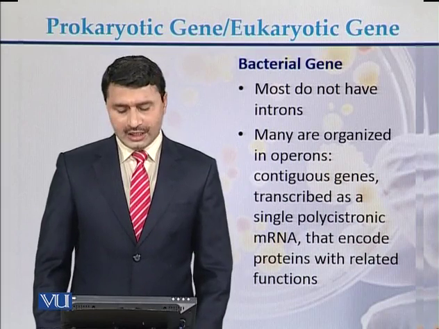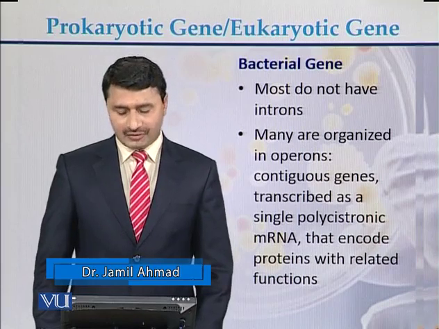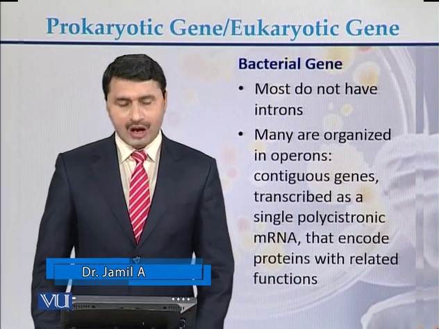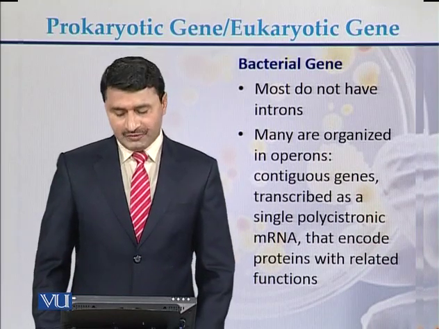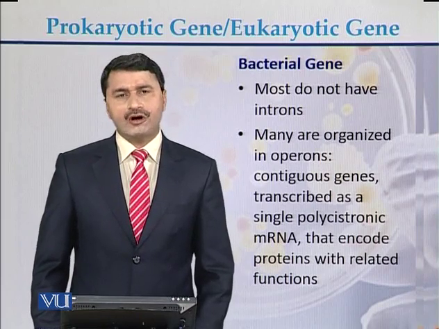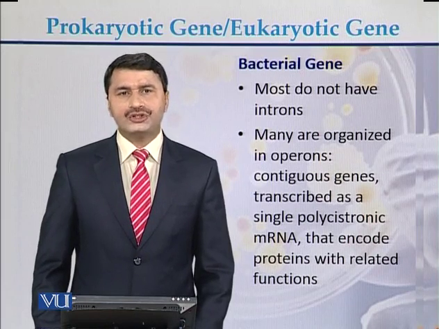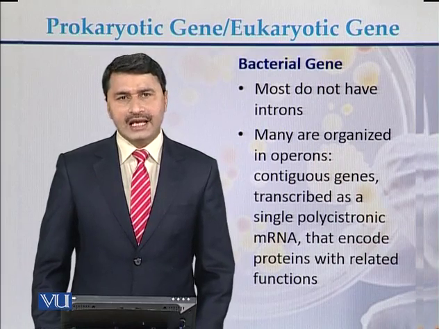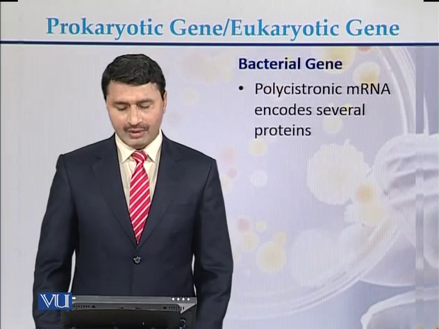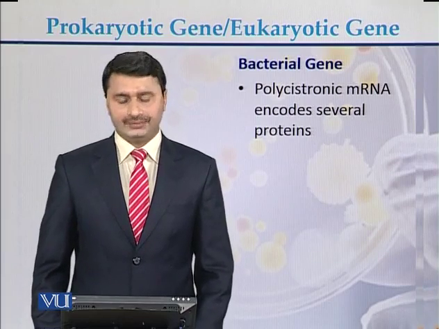Operons are actually continuous sequences of genes which are transcribed in the form of a polycistron, or polycistronic, that encodes proteins with related functions. In prokaryotes, most of the genes are in the form of polycistrons. Polycistrons mean the genes are placed side by side and they are transcribed simultaneously. Polycistronic messenger RNA encodes several proteins.